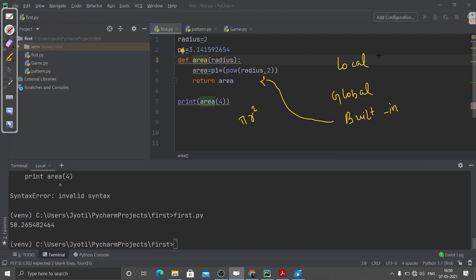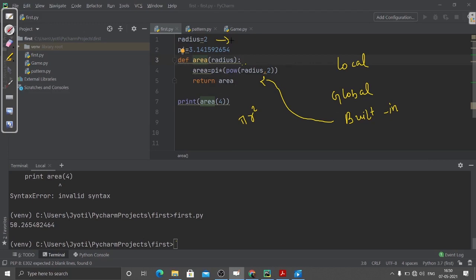Now what are local variables and global variables? Basically, local variables are those variables that are defined under some scope. Now here you can see this radius. Is it under any scope? This variable can be used in any part of this Python file.